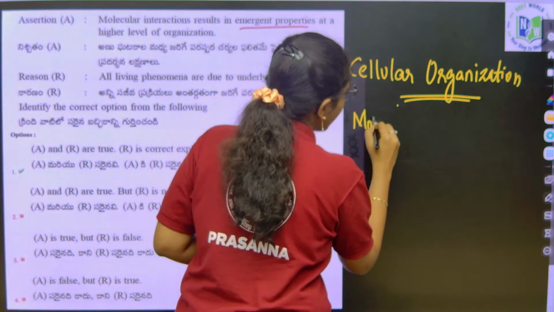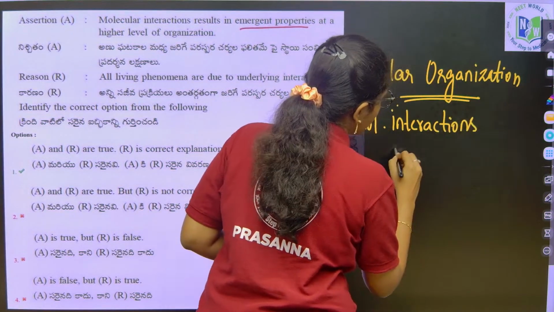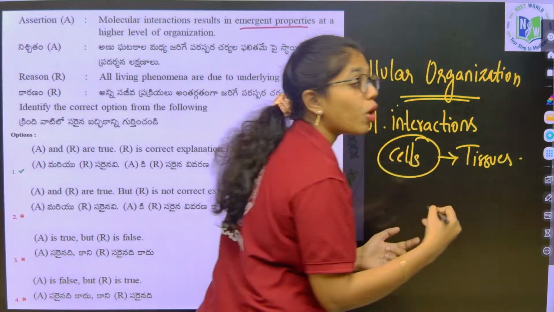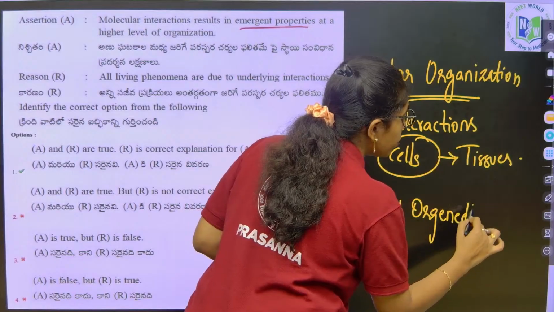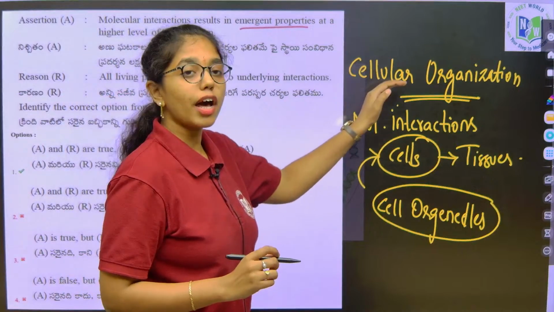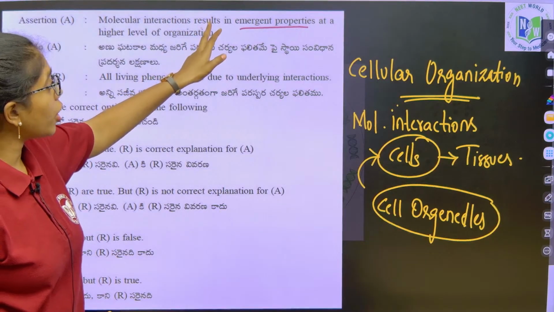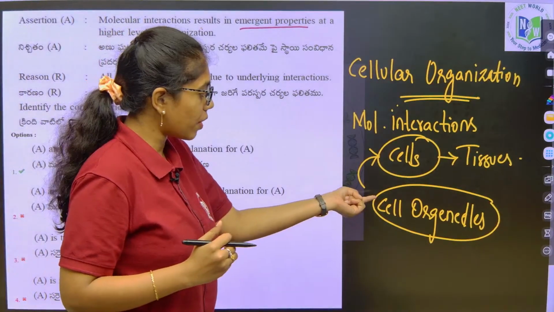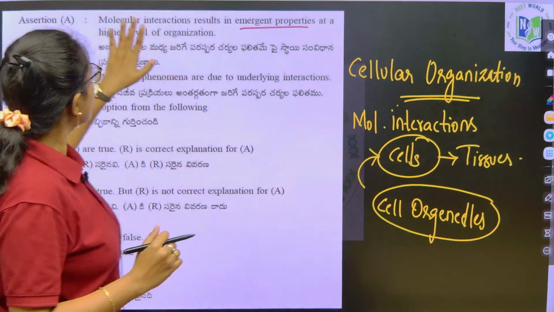So, molecular interactions between a group of cells will give the property of a tissue, right? And molecular interactions between a group of cell organelles will give the property of a cell. This is the way cellular organization is described, which says that molecular interactions result in emergent properties at a higher level of organization, be it from cell organelles to cell, and cells to tissues, tissues to organs as such. So, the assertion is true.